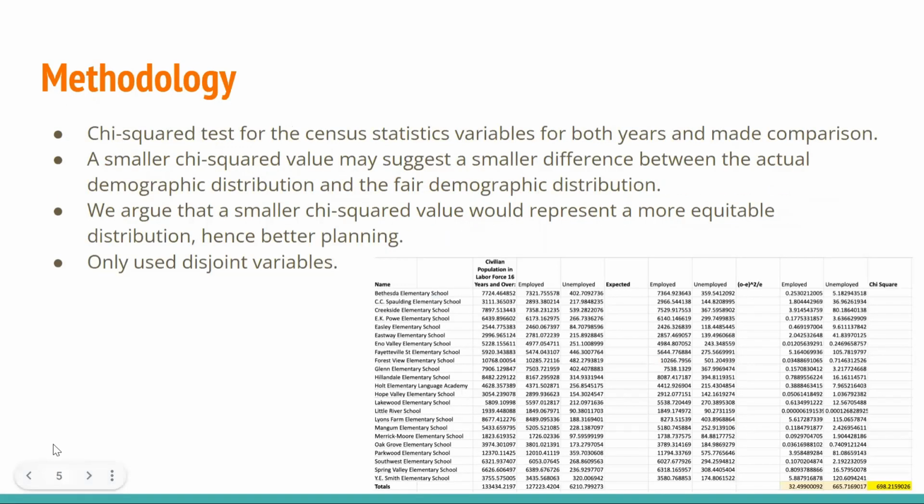For this study, we utilized an Excel sheet to conduct a chi-square test to analyze census statistics collected by the U.S. Census. We argue that a smaller chi-squared value will represent a more equitable distribution, hence better planning, because a smaller chi-squared value may suggest a smaller difference between the actual demographic distribution and the fair demographic distribution. The thing to note is, in our study, we only used disjoint variables.